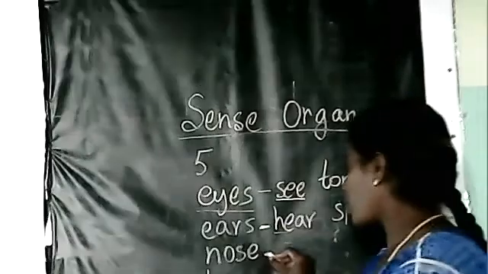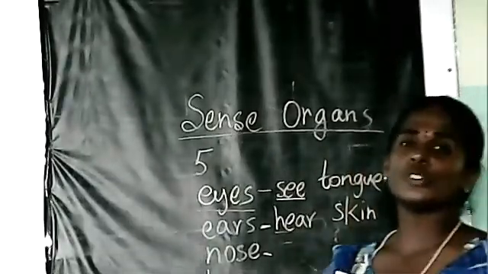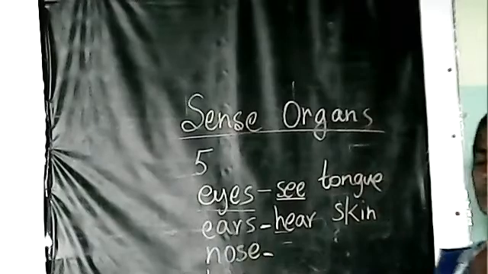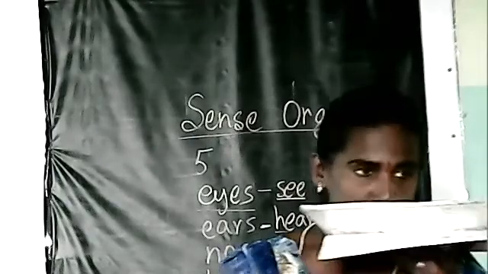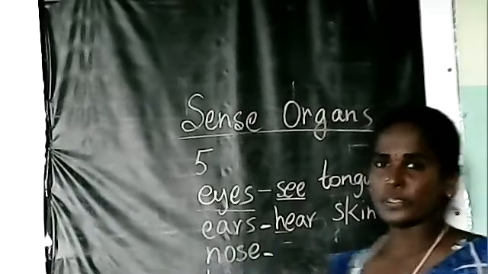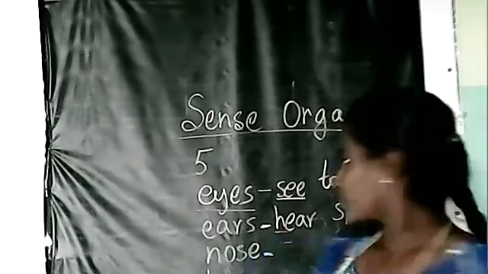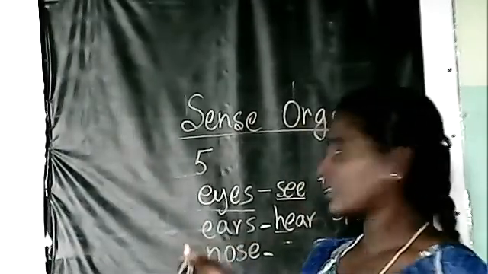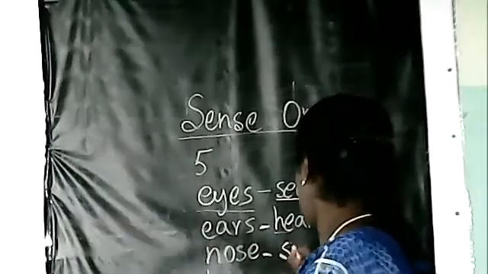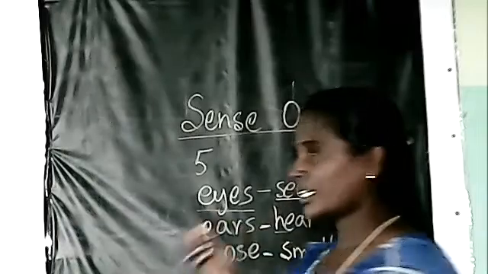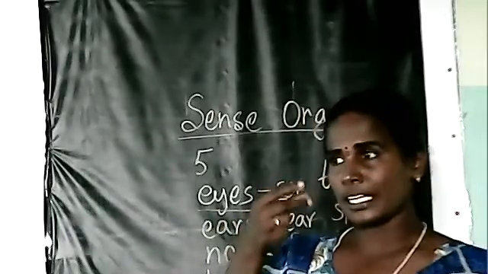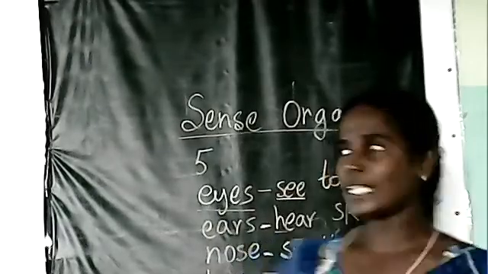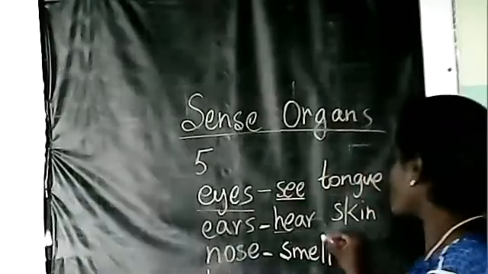Okay. Now nose. What is the use of the nose? This is one sense organ. We can smell. Yes, we can smell the food items. We can smell the flavors, the sweet smell, then the dirty smell. We can use this nose to smell the things. Okay, it is used for smelling.